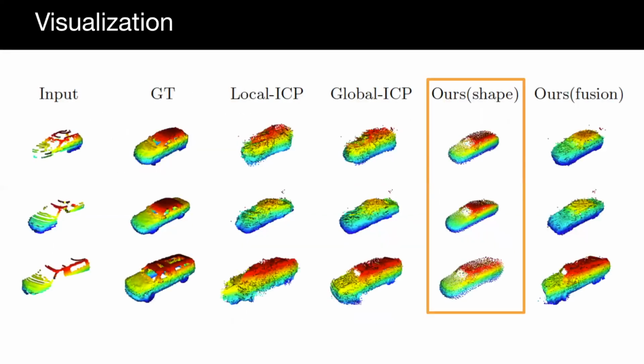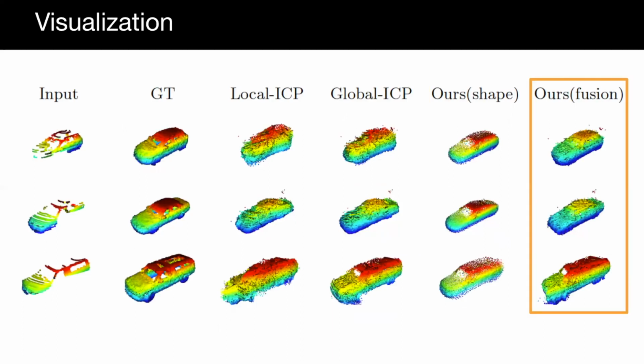Although without ground truth during training, our model learns to complete shapes of different sizes. According to estimated poses, we can also fuse partial point clouds from multiple frames. We can observe that the point cloud fused by our method is more accurate than by ICP baselines.